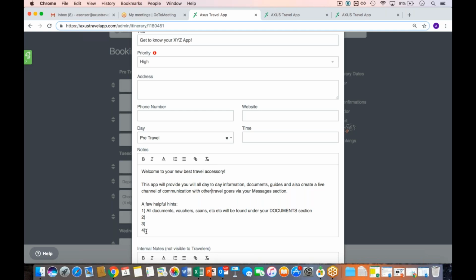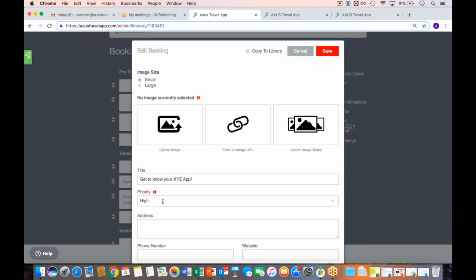You can even write that out, that you'll see everything in terms of hotel vouchers and any, let's say, Amtrak scans or documents under your document section of the mobile app. So feel free to point that out. I've also seen it as an example where one of our users created just an other/notes booking that was, to view all documents, check out your documents section of your app. So they've added it just as a title.